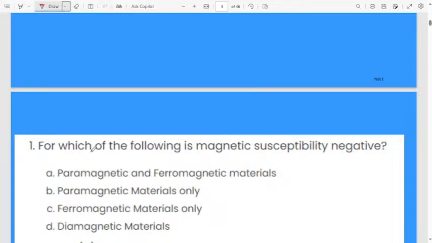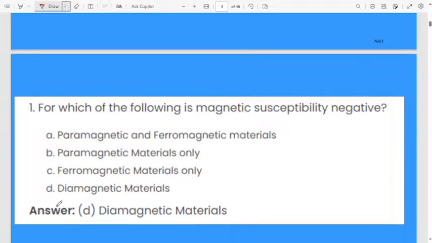Yes, you can try. First option is paramagnetic and ferromagnetic material. Second option is paramagnetic material only. Third option is ferromagnetic material. Fourth one is diamagnetic material.